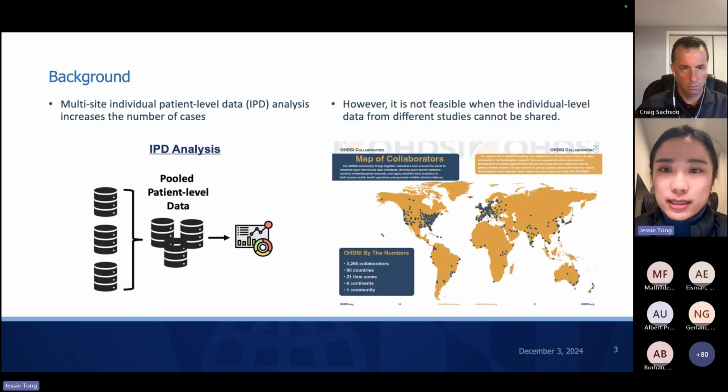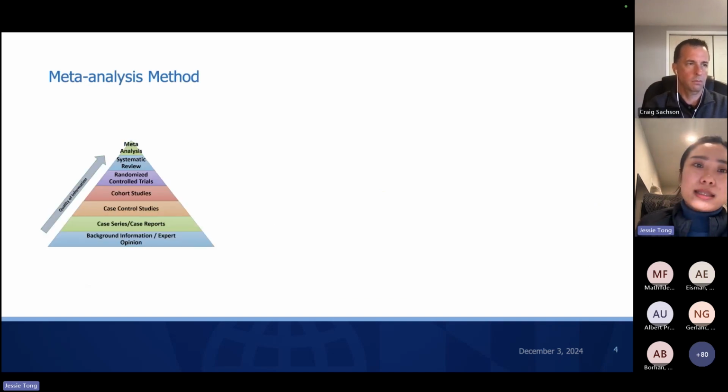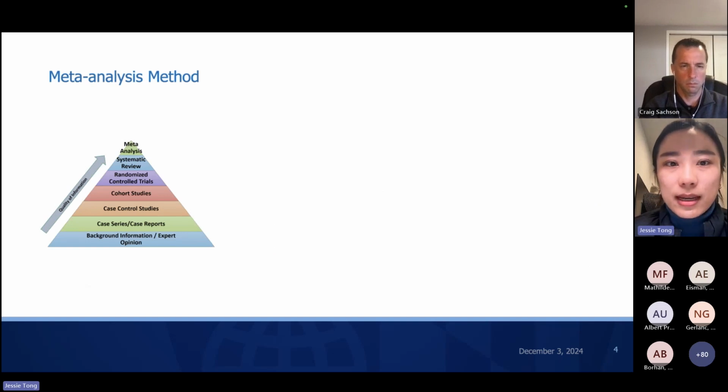However, in practice, given the time-consuming regulatory approval process and the diverse laws across different countries and institutes, it is really hard for us to pool all of the patient level data together from different hospitals or different studies. So that's why we need different ways to analyze multi-site data.